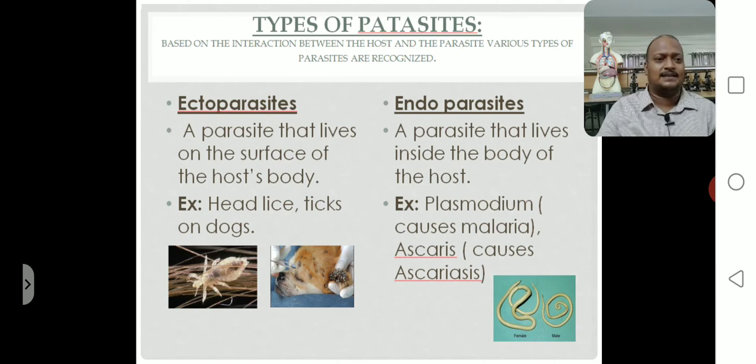So types of parasites are majorly two different types: ectoparasites and endoparasites. Ecto means the parasite lives on the surface of the host body. Endoparasites live inside the host body. For endoparasite examples, you can write any you know. Okay, these are the types of parasites. Next slide.